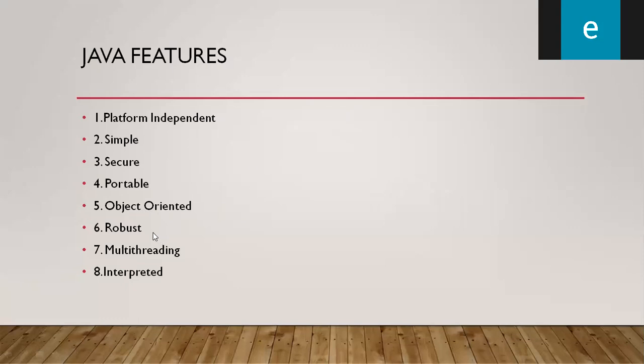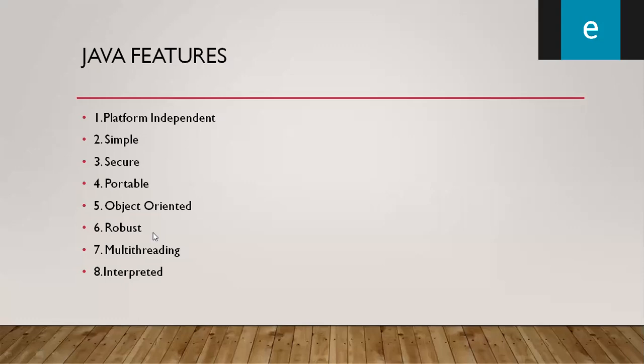robust. Java language provides robustness. What is robust here? Robustness in the sense that it is very strong. Because of two powerful features of Java, it became a more powerful language. What are those features? The first feature is exception handling. So Java became stronger because of these two features. What is this exception handling?